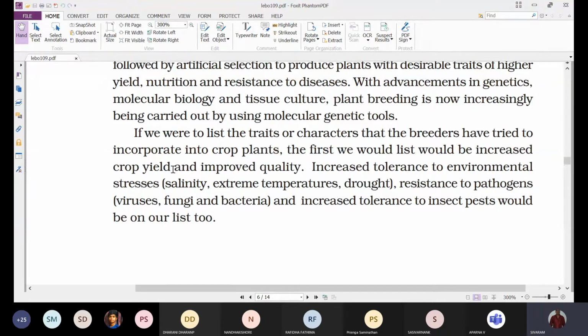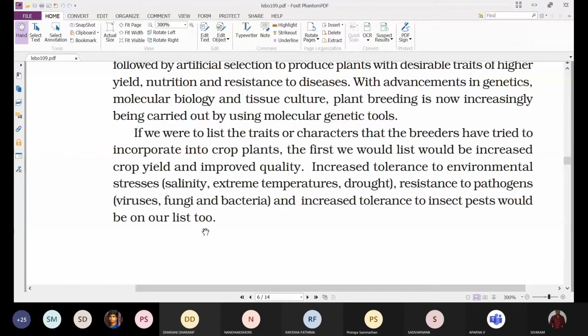So the first one is increased yield, next increased quality, next the ability to grow in different environmental conditions, and next resistance to pathogens and resistance to insect pests.